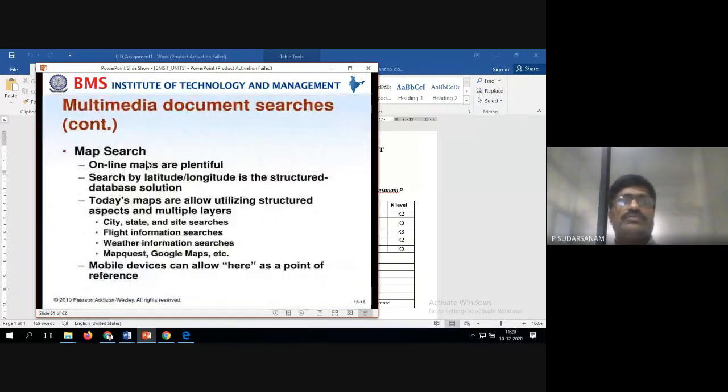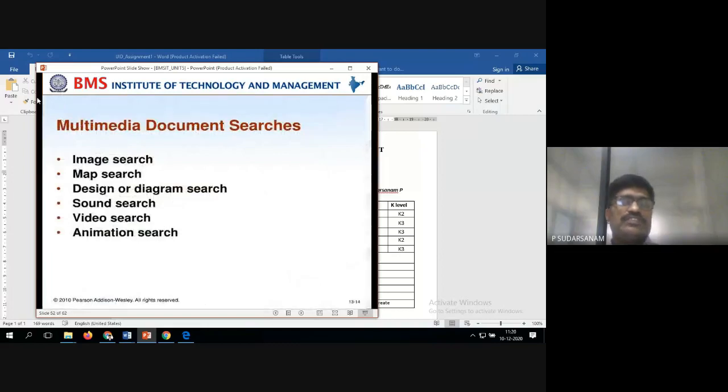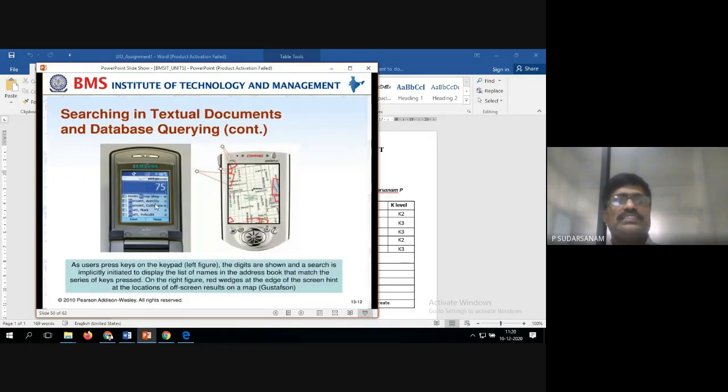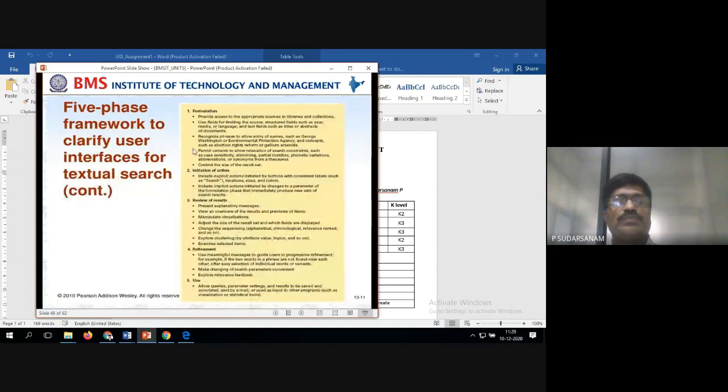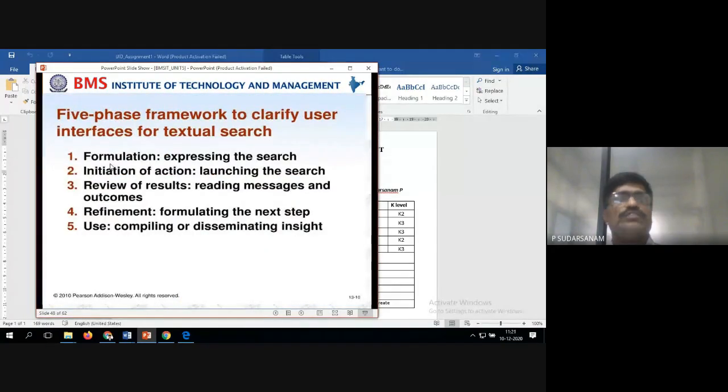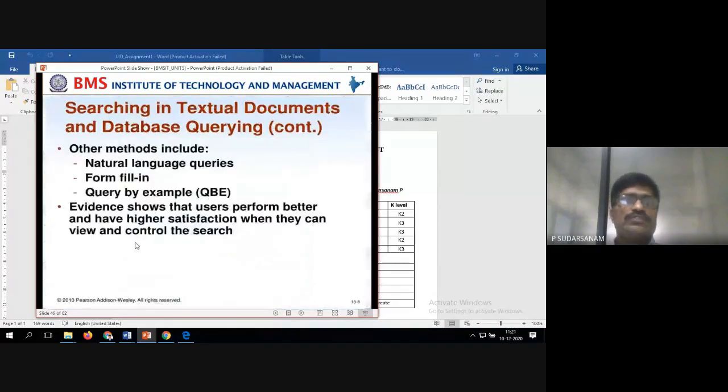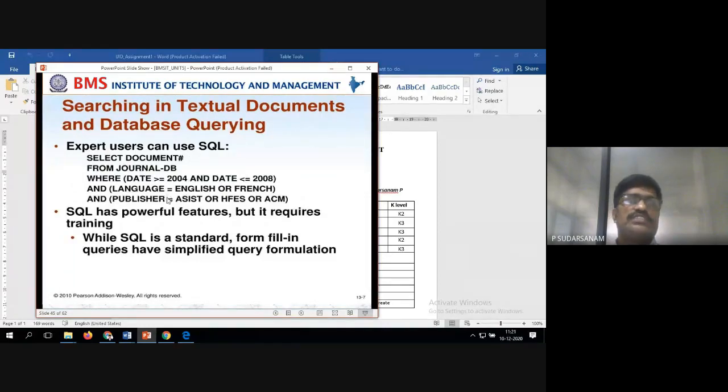Like multimedia documents, this 5 points you have to write. Then examples, you write with respect to your own examples. But in this examination, these 6 points you need to mention properly. Net searches and documents also same thing. These 5 points you need to discuss. The 5-phase framework: formulation, initiation of search, review of results, refinement, use. So this is what you need to learn properly, and the database query, textual, how you are searching this.